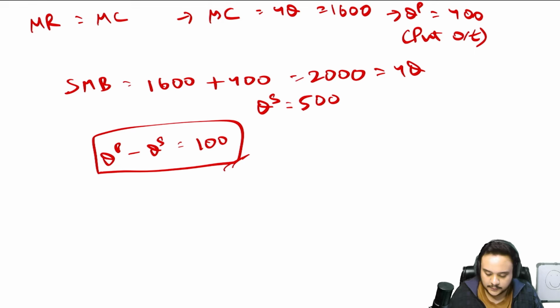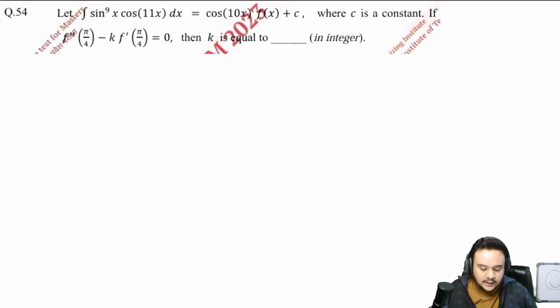Let us move on. Okay, so look at the 54th question. Now, I have no idea. Please do not even ask me what on earth this is and why this was put here. Obviously, before this and after this, nothing like this was ever asked in the JAM paper, and I do not think that this will ever be asked. So, do not waste your time on unnecessary trigonometry related questions.